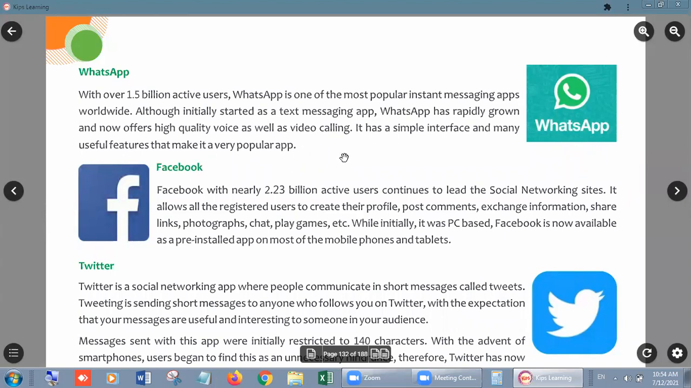It has a simple interface and many useful features that make it a very popular app. The features I told you about: we can send pictures, links, documents and videos, we can make voice calls and video calls, and we can send our live locations.